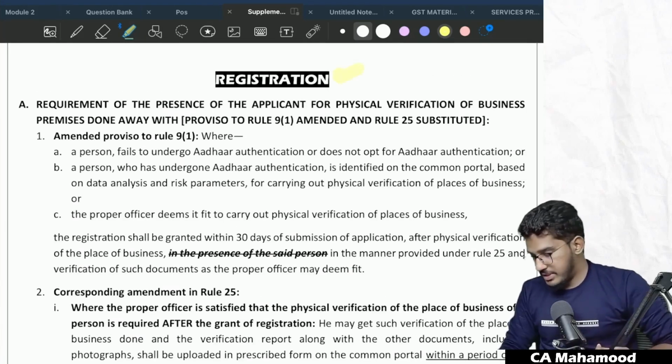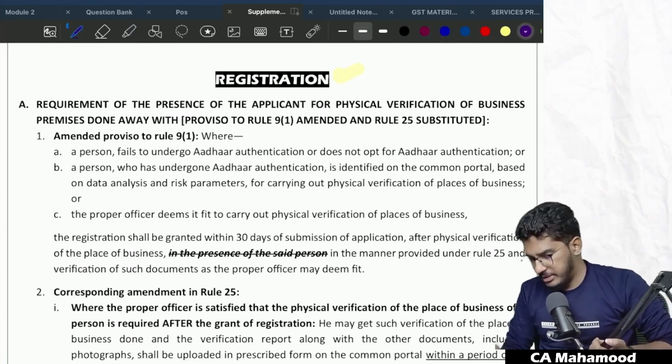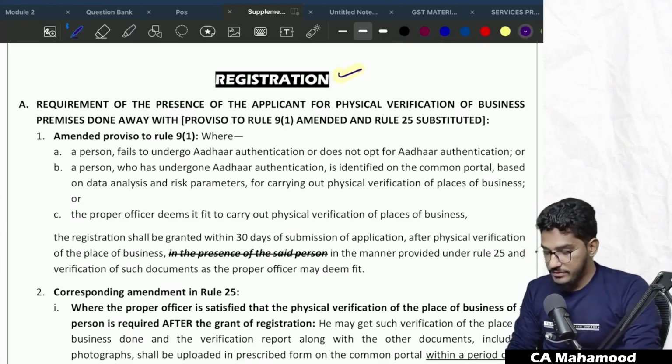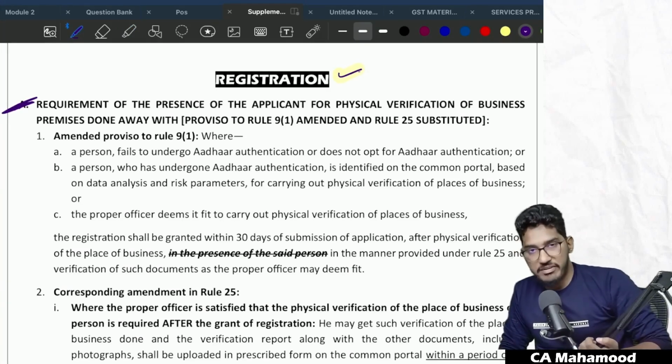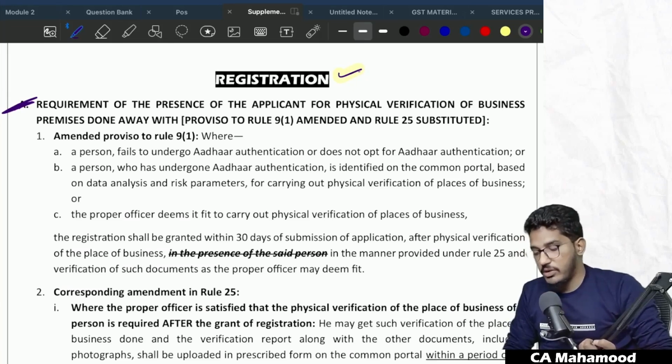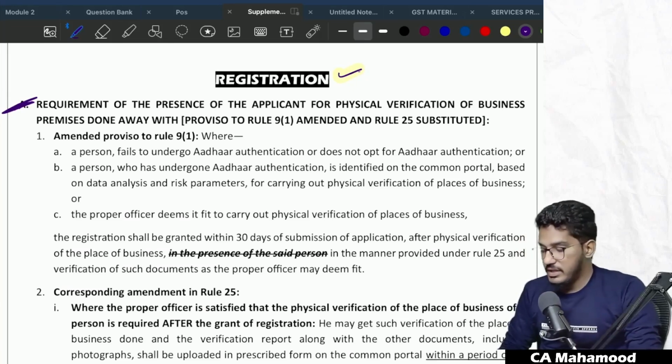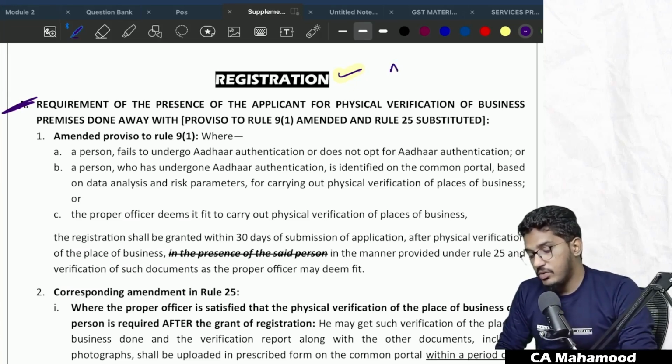So coming to the registration chapter, amendments are actually very simple ones. So first we will talk about this particular thing, amendment to Rule 25, which is relating to registration. So what exactly is this? See, if you remember, at the time of submitting an application for registration, you have to undergo Aadhaar authentication.